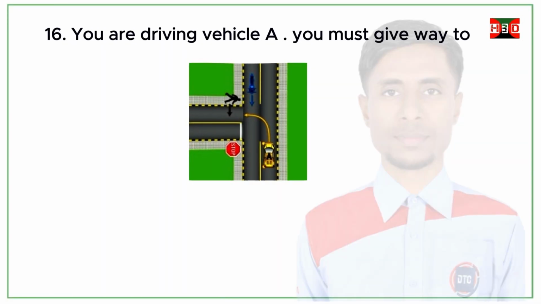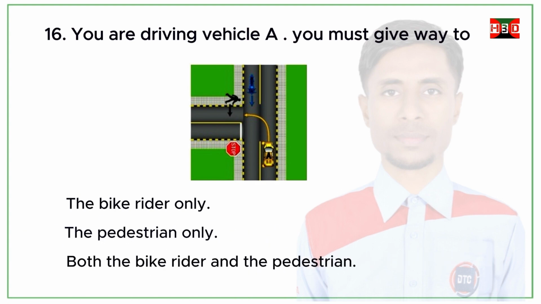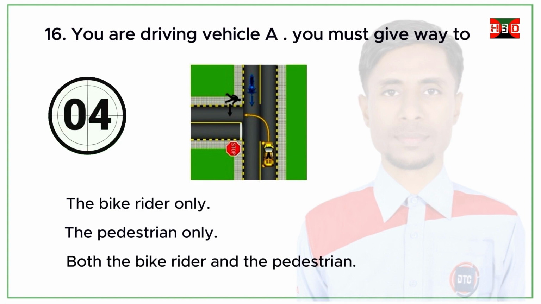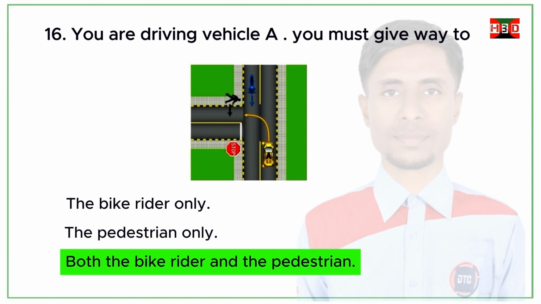You are driving a vehicle. You must give way to the bike rider only, the pedestrian only, both the bike rider and the pedestrian. Correct answer: both the bike rider and the pedestrian.